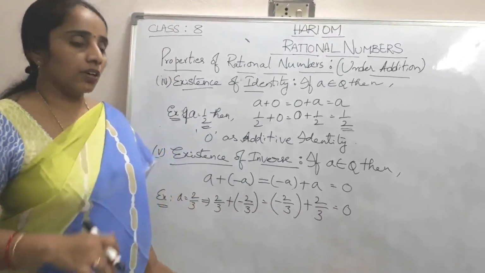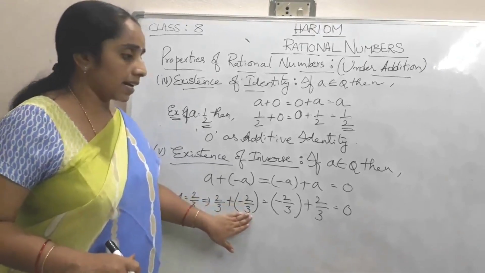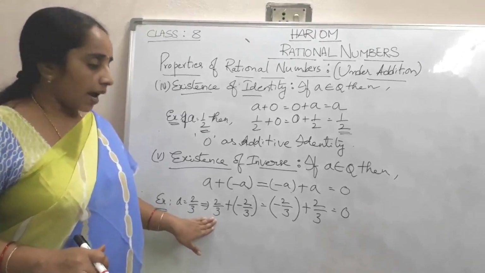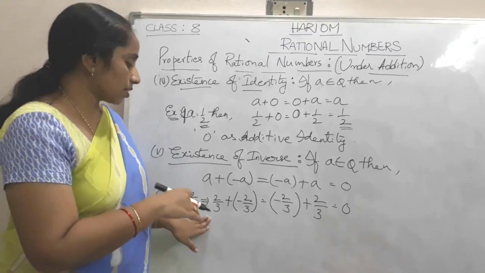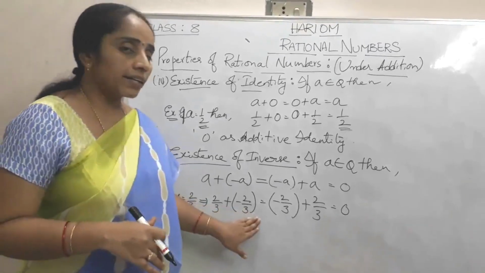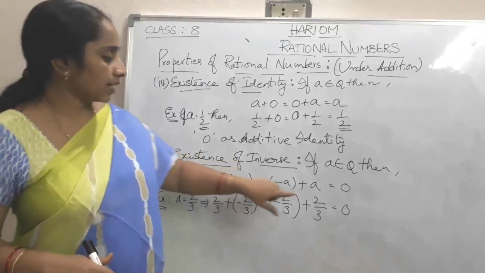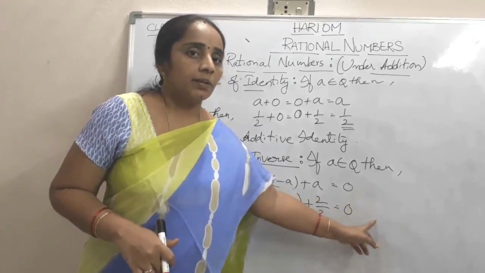So here we call minus 2 by 3 as additive inverse of plus 2 by 3. And similarly, the additive inverse of plus 2 by 3 is minus 2 by 3. By operating these two, we are getting the result as additive identity element.